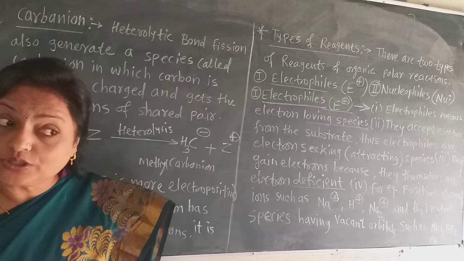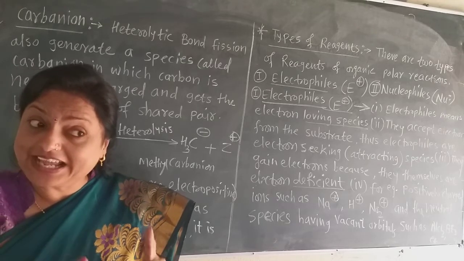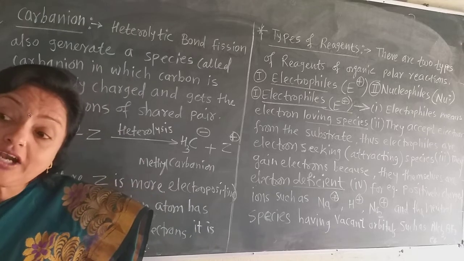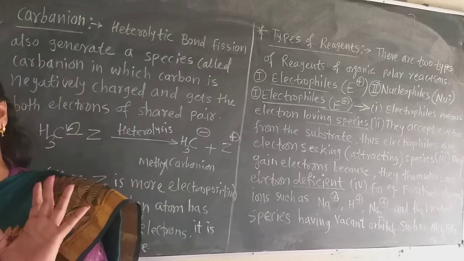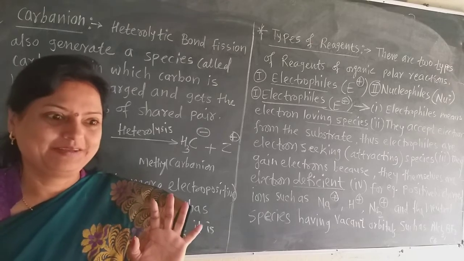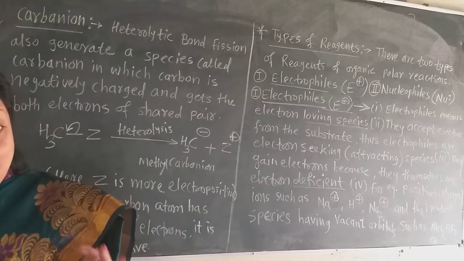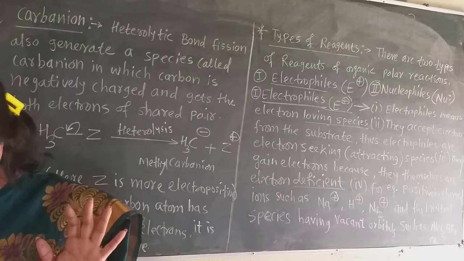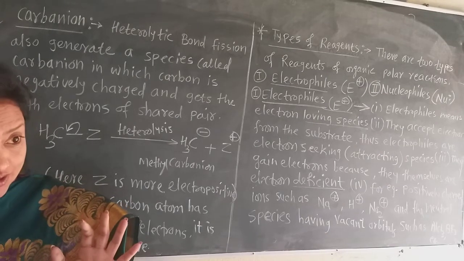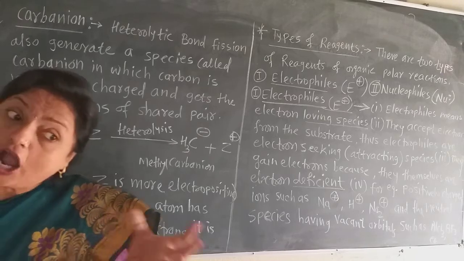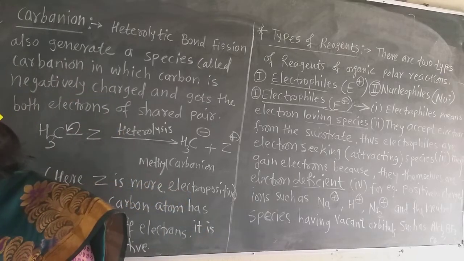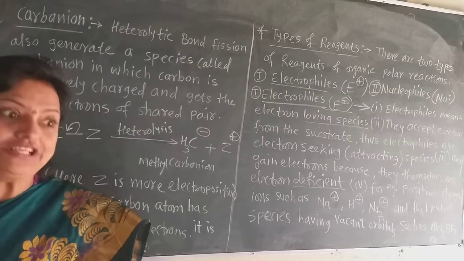As they love the electrons, they definitely have a positive charge, or they may be electron deficient species. Deficient means in Marathi kamtarta, less. So they have fewer electrons. Their outermost orbitals are vacant. They can accommodate electrons into those vacant orbitals. So they are electrophiles.